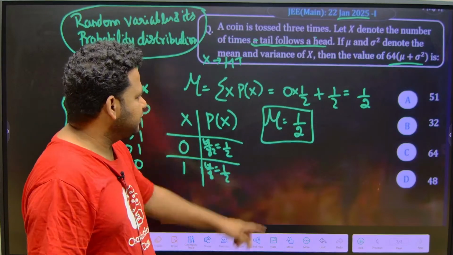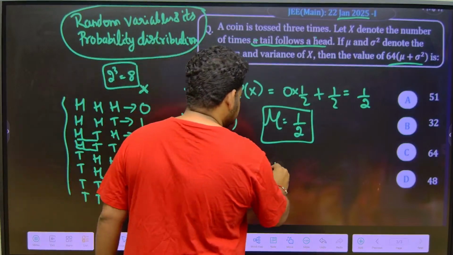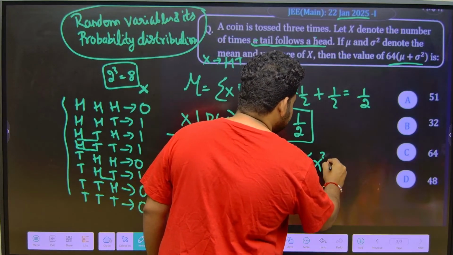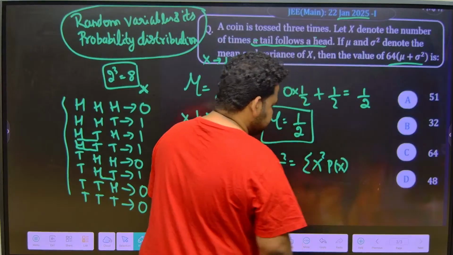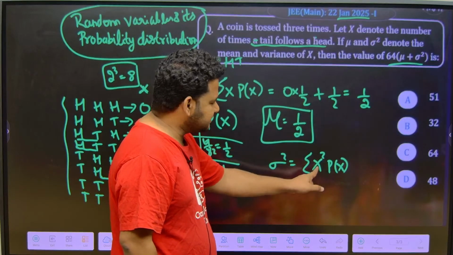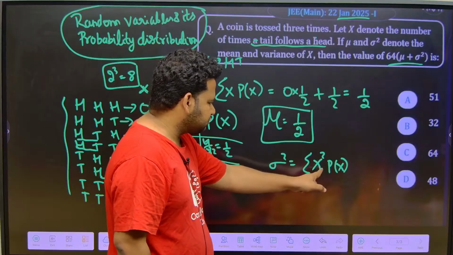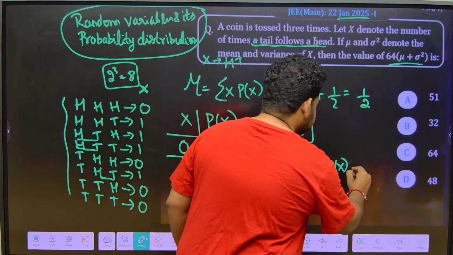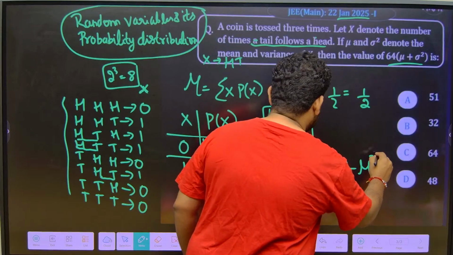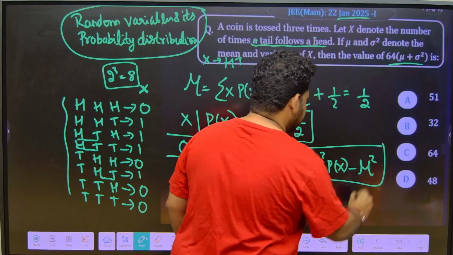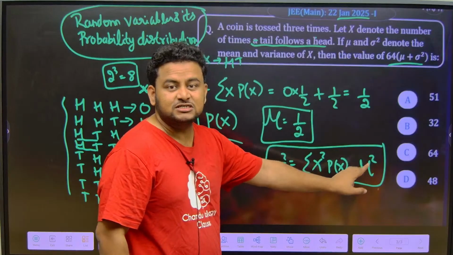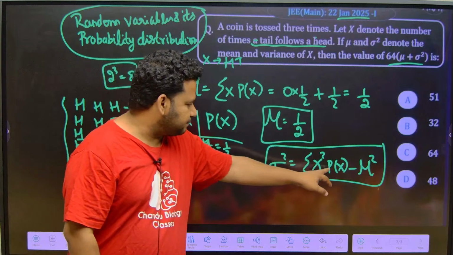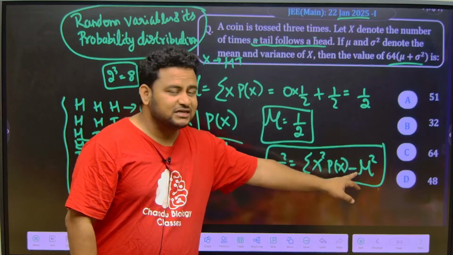Now we have to find out variance, that is sigma square. For this we have the formula: summation of x square into p of x, not x square into p of x square. So please be careful. It is x square into p of x minus mu square. This is the formula, friends. It is not just x square into p of x, it is x square into p of x minus mu square.